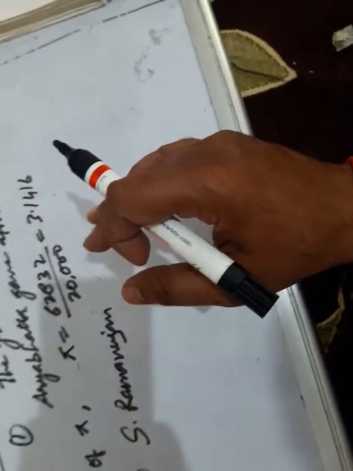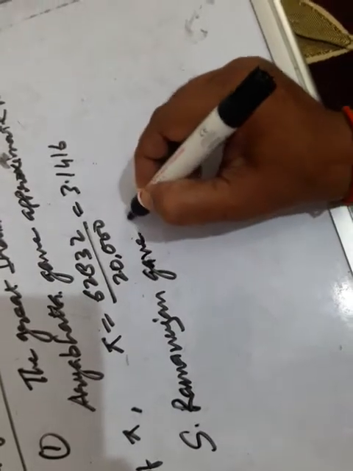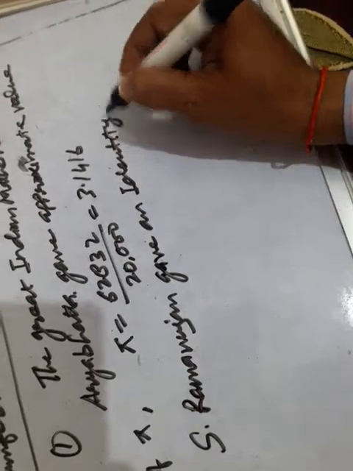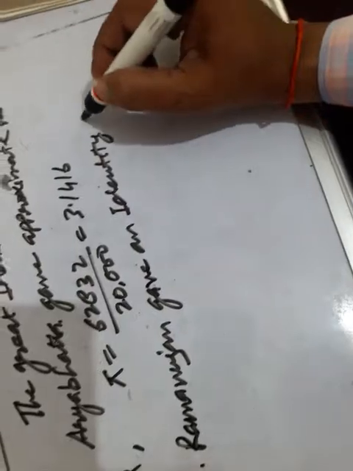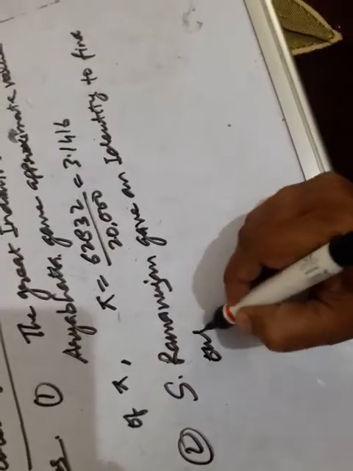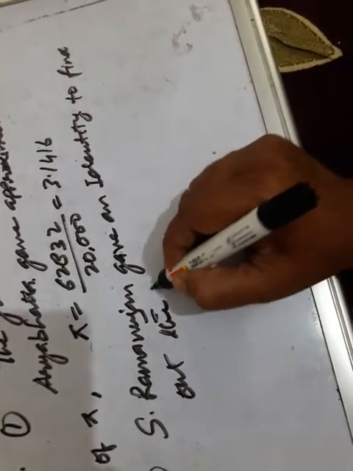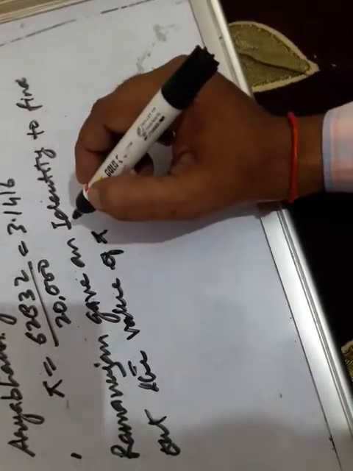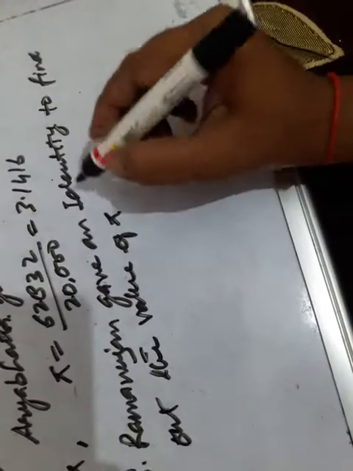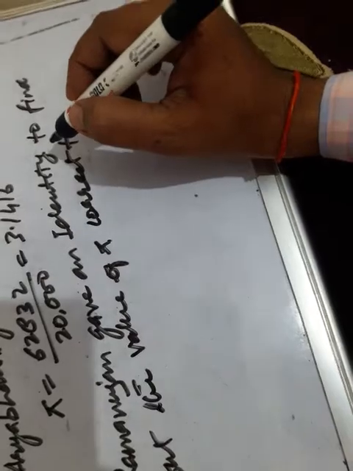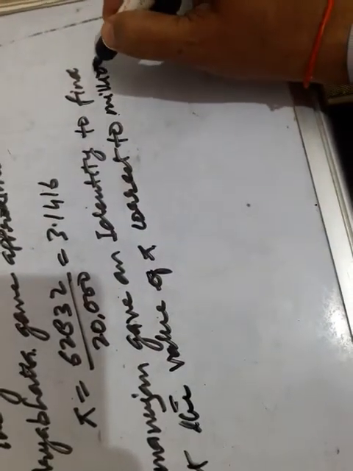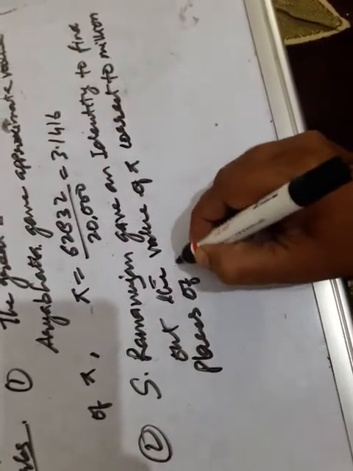By using this identity, the great Indian mathematician S. Ramanujan gave an identity to find out the value of pi correct to a million places of decimals. Okay children, these data are clear.